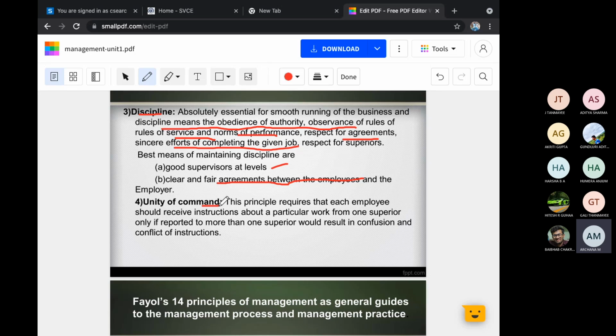If 2-3 leaders are there for one group, who will you tell? You can't tell everyone, right? So that is what it requires, that one superior should be there for one work. If more superiors are there, the task will be entirely different. That is what unity of command means. Only one commanding person will be there for a particular task. In any organization, you take one task, only one manager will be there. Two or 3 different managers won't be there for one task. If many are there, the task will not be completed easily.